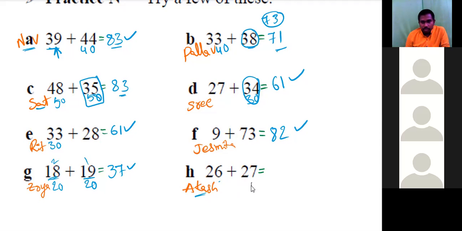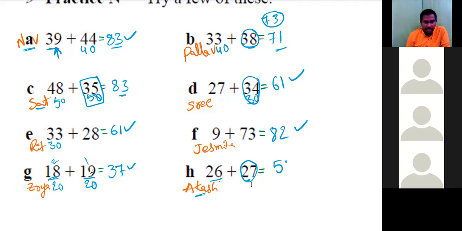Okay, right. So do you feel this one is easy or this one is easy? Let us see. I'm considering this number as 30. 26 plus 30, 56. Because of 3 extra, I'll reduce that 3. So how much? 53. Yes, sir. Even I was thinking like that, but how Zoya told, I was a little bit confused. That's why I told with that method. Okay, right.